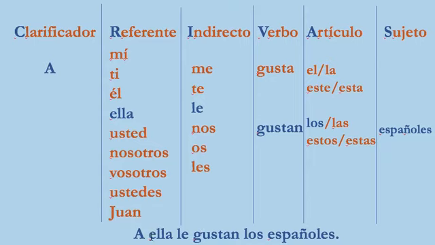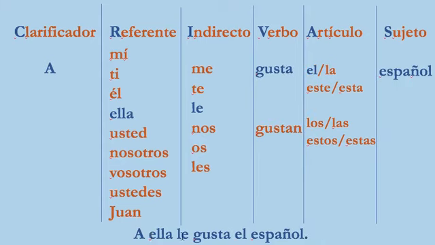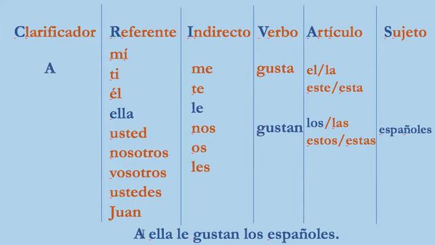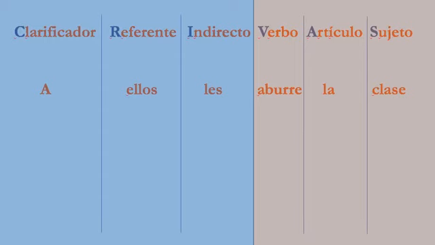But notice when we changed it from singular to plural, nothing on the left side of the sentence changed at all, right? Le gusta, a ella le. But when the subject becomes plural, that's when the verb and the article must also change to match that. So I like to think of them as sort of two separate sides of the sentence, and the whole blue box all goes together.